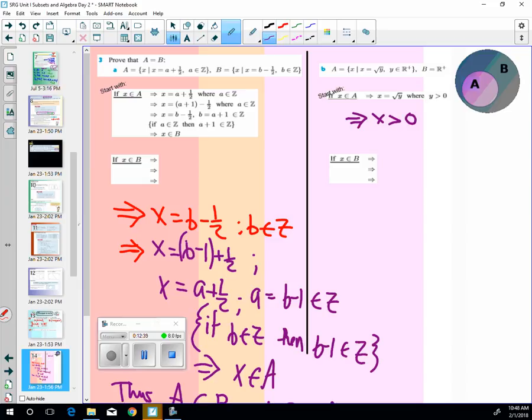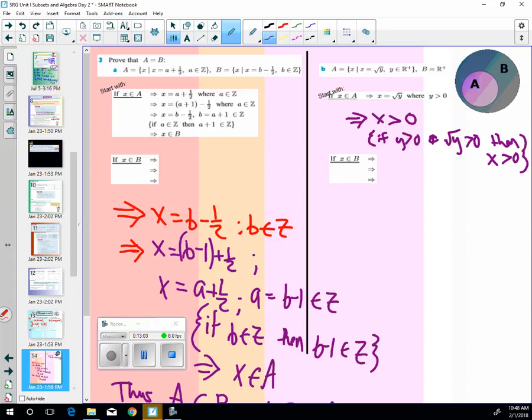Then they said if Y is greater than 0 and square root of Y is greater than 0, then X is greater than 0. Just seemingly straightforward.